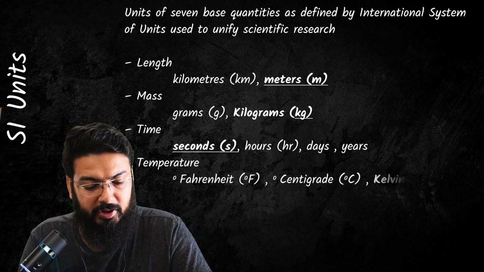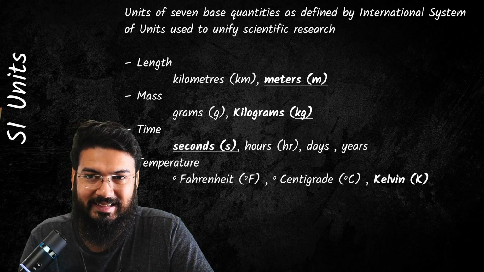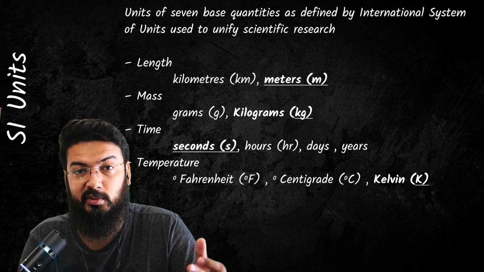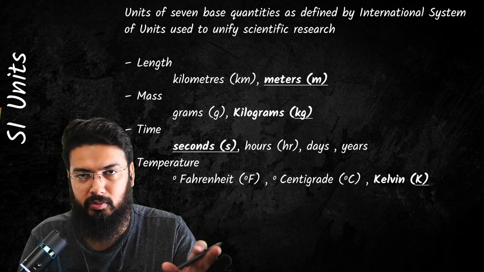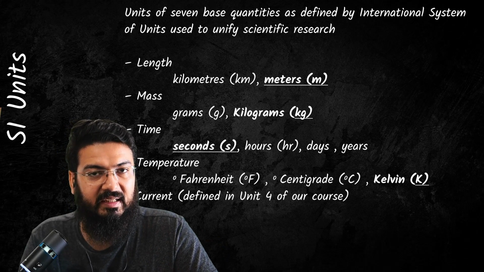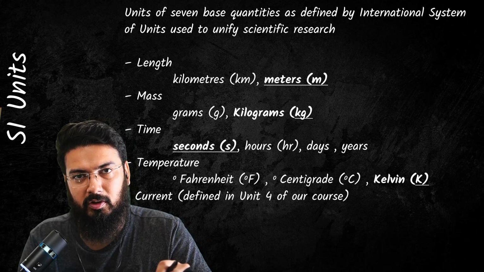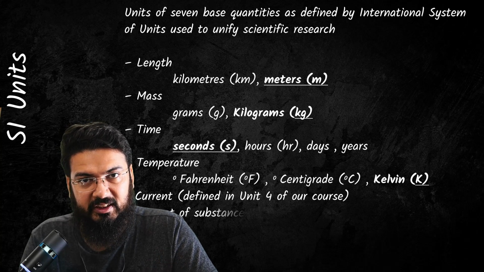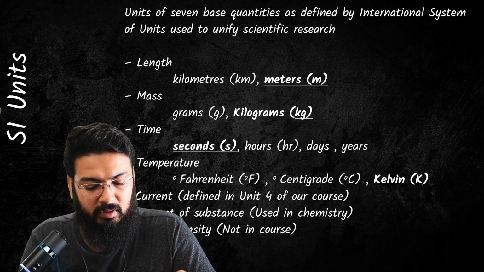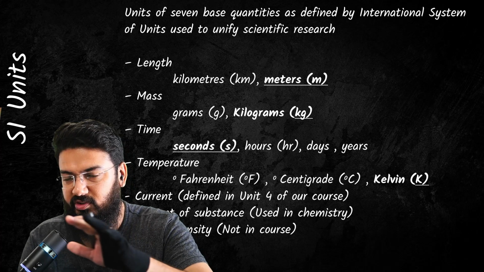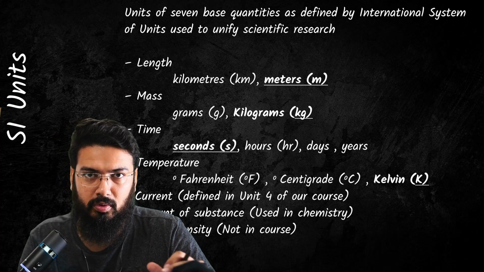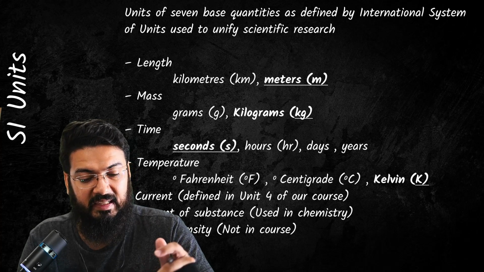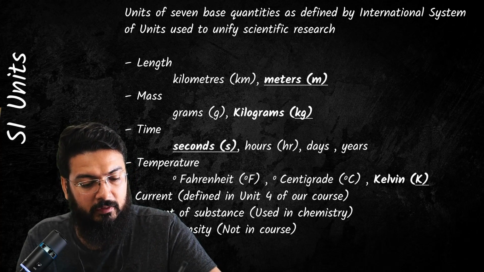Then you have temperature. A lot of you will think that the SI unit is Celsius or degrees centigrade, but it's actually Kelvin. We are going to do that in unit 2 later. And then you have current, which we are going to talk about more in unit 4. The SI unit is ampere. Then you have amount of substance, which is mostly used in chemistry, so we are not going to talk about that right now. And light intensity is not in our course. That's essentially all of your physical quantities.